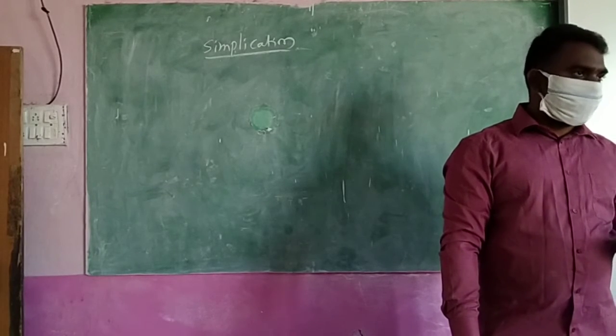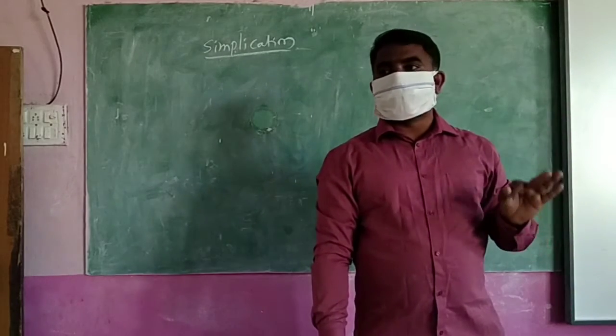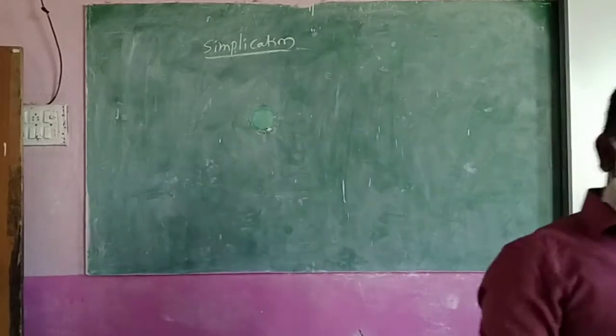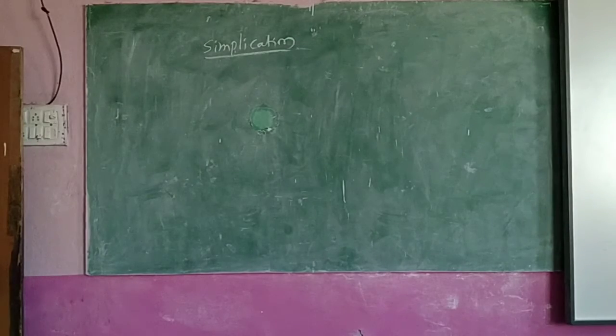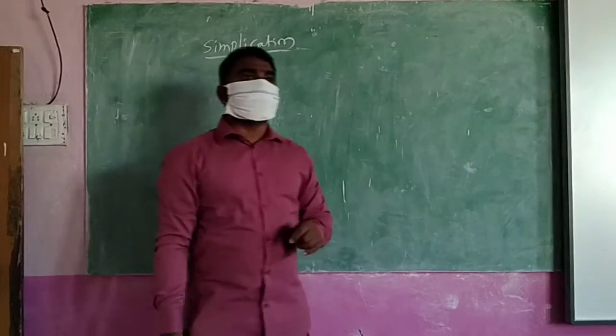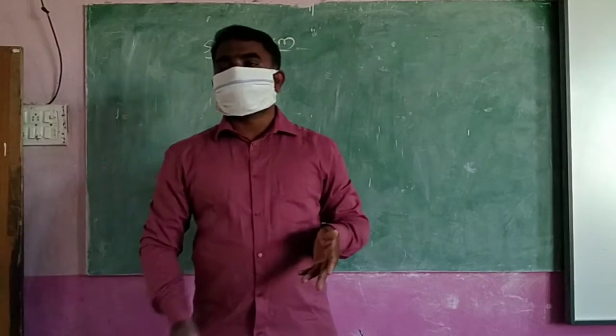Not in the book, watch here. Sometimes you need to find the total, sometimes you need to find the difference. Once again I am giving some examples to you. Listen carefully.